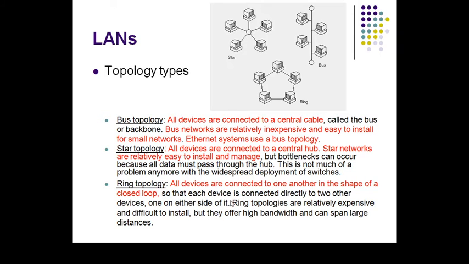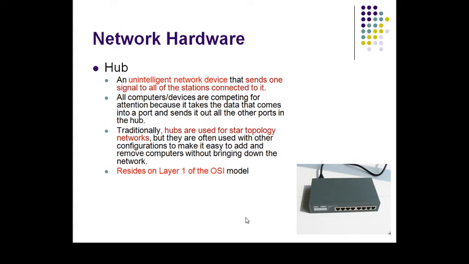So that each device is connected directly to another device, one on either side of it. Ring topologies are relatively inexpensive but difficult to install, but they offer high bandwidth and can span large distances. So these are some drawbacks of ring topology. Then we see the network hardware.